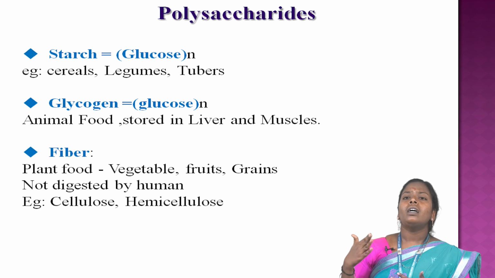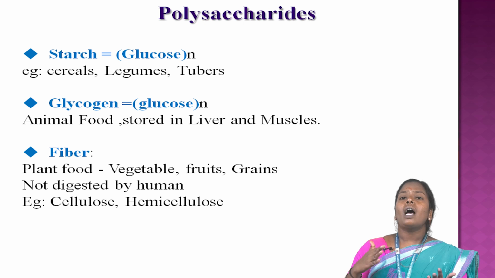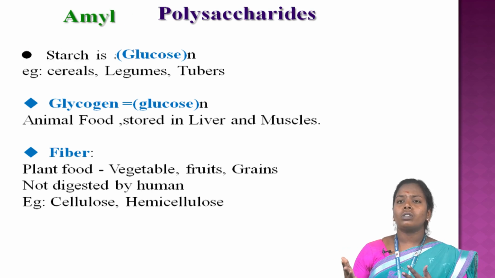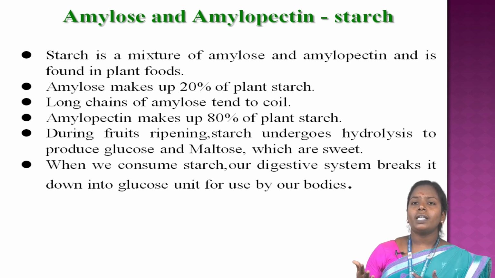Polysaccharides: starch, glycogen, fiber. Starch is glucose, found in cereals, legumes and tubers. Glycogen is an animal food stored in liver and muscles. Fiber is plant food, from vegetables and fruits, not digested by humans. Cellulose, amylose and amylopectin are forms of starch. Starch is a mixture of amylose and amylopectin found in plant food.